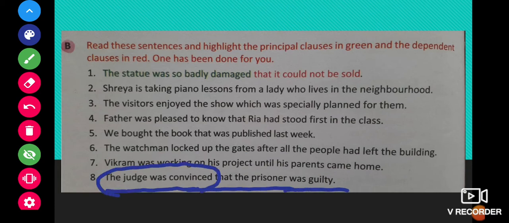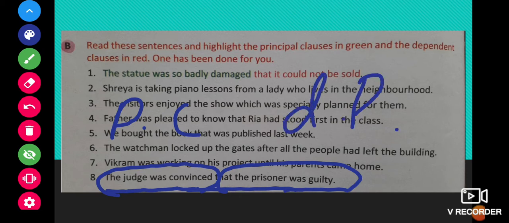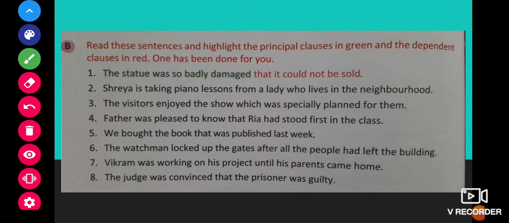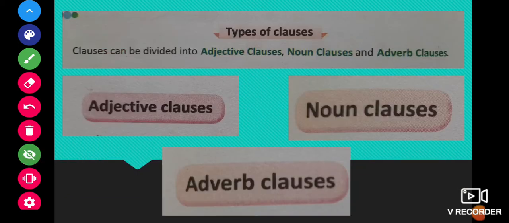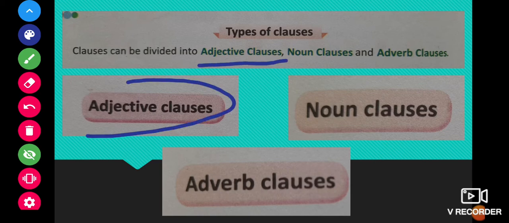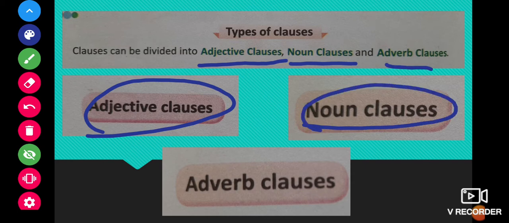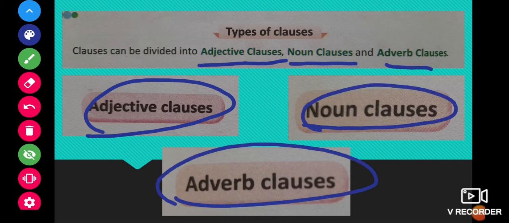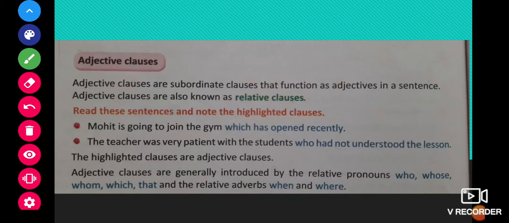So here the judge was convinced is the principal clause. That the prisoner was guilty is the dependent clause. Now I hope you have understood how to differentiate between principal clause and dependent clause. So let us move ahead and see different types of clauses. Clauses can be divided into three types: adjective clause, noun clause, and adverb clause. Let us look at each of these clauses one by one.